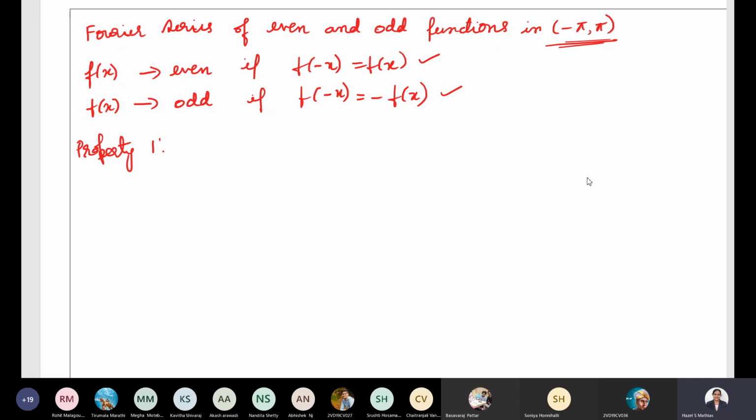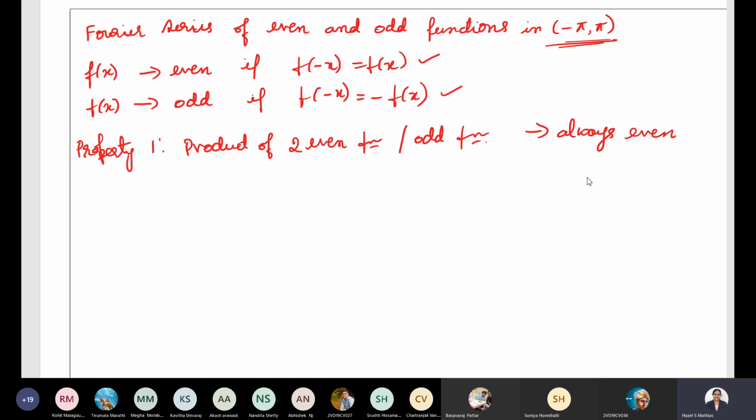So first property is that the product of two even functions and that of two odd functions. What do you mean by that? Product of two even functions or two odd functions is always even, whereas the product of an even function into odd function is always odd.